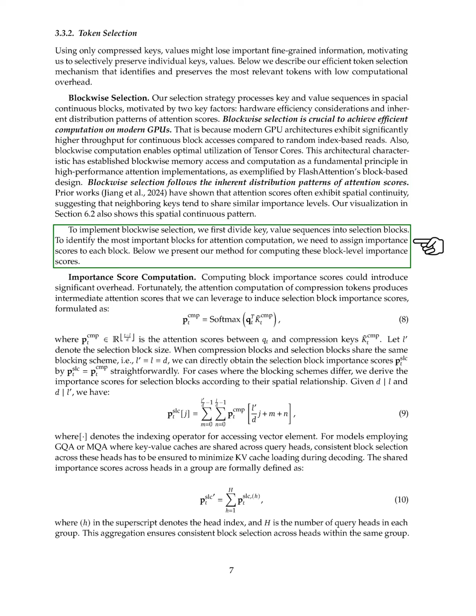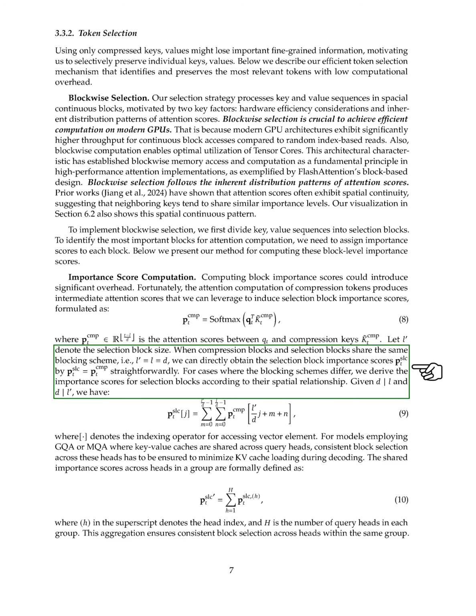We first divide the sequences into selection blocks and assign importance scores to each block to determine which ones are most critical for attention computation. To compute these importance scores, we utilize the intermediate attention scores generated during the compression token calculations. If the sizes of the compression and selection blocks match, we can directly use the attention scores. If they differ, we derive the importance scores based on their spatial relationships.